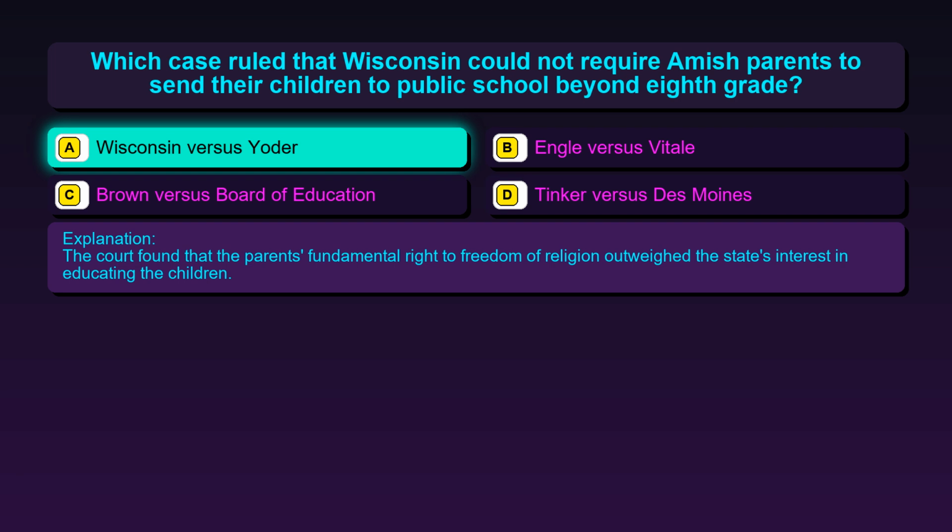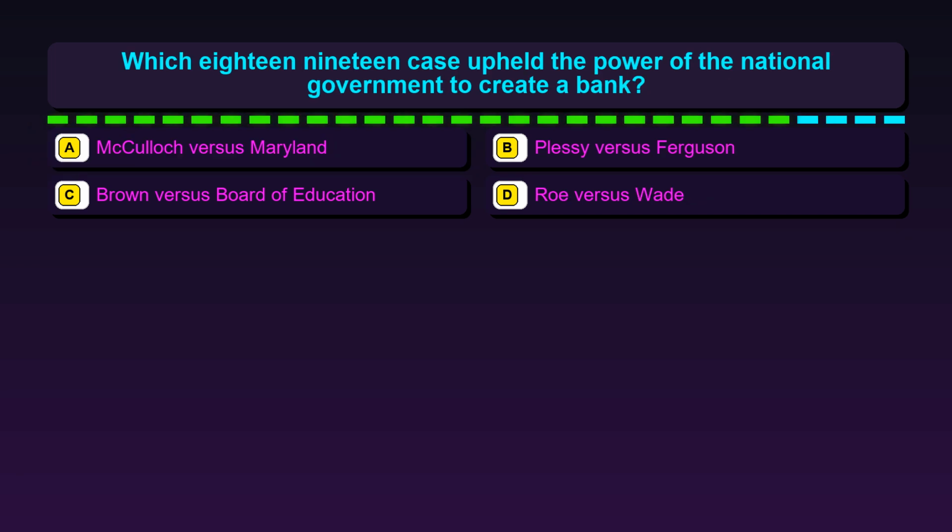Question 9. Which 1819 case upheld the power of the national government to create a bank? Option A, McCulloch v. Maryland. Option B, Plessy v. Ferguson. Option C, Brown v. Board of Education. Option D, Roe v. Wade.